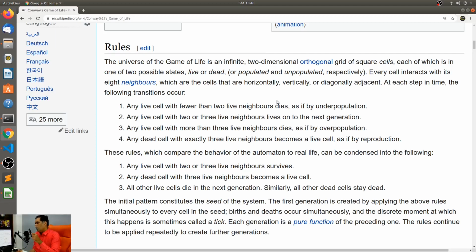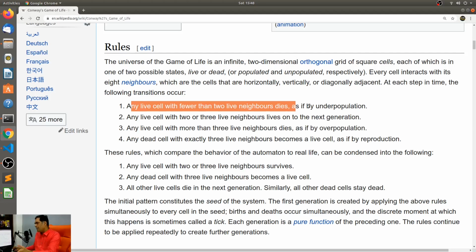All right, let's look at just any one of these rules arbitrarily. Any live cell with fewer than two live neighbors dies, as if by underpopulation. So basically, the concept that I'm talking about is frames. We are building frames of these cells, and each current frame is dependent on the previous frame. That's why we need two different copies to exist: a live copy, which actually gets drawn on the canvas, and a copy which is used to determine what the next frame should be.